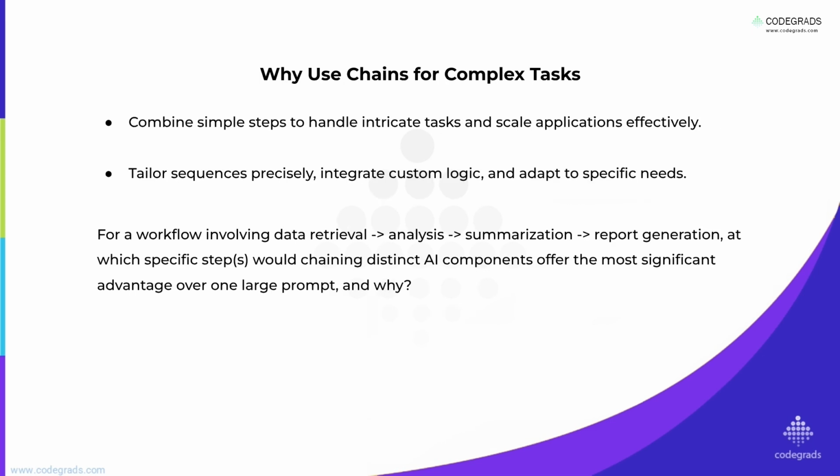So why are chains the go-to for complex AI tasks? It is the power of divide and conquer. We break down big problems into smaller, manageable steps. This approach not only makes intricate tasks feasible but also helps scale our applications. You can precisely tailor each step in the sequence. Need to fetch data first? That's a link in the chain. If you want to apply custom Python logic, another link.